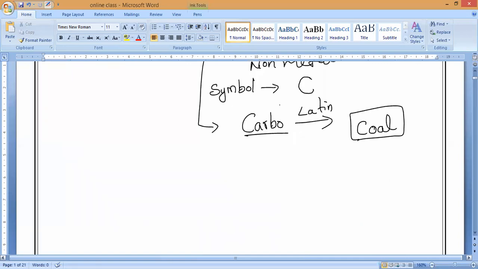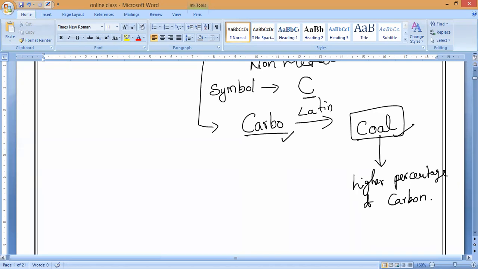So the carbon symbol C and its name have been derived from the Latin word carbo. What does carbo mean? Coal. But what kind of coal? A coal that has a high percentage of carbon. That is the meaning of carbo, and that is why it is called carbon.